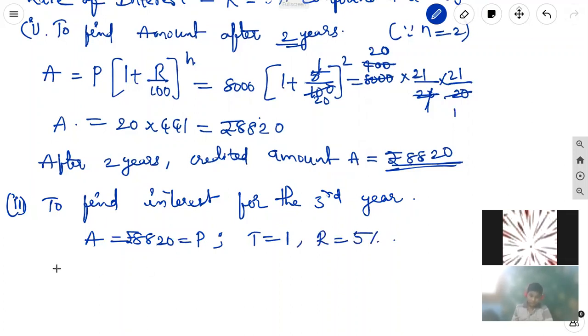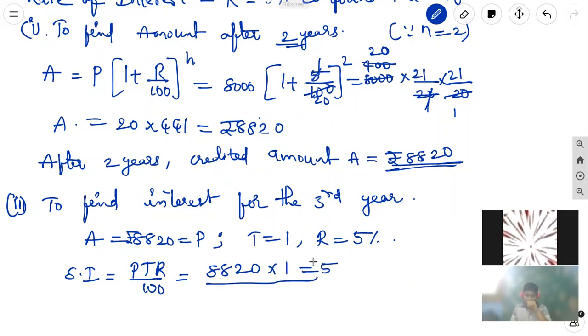is 5% only. What is the simple interest formula? That is PTR by 100. It is equal to P is 8,820, time period is 1 year, rate of interest is 5 by 100. Here 1 0 and 1 0 cancel. 5 ones are 5, 5 twos are 10, 2 ones are 2, 2 fours are 8, 2 fours are 8, 2 ones are 2. It is equal to 441 rupees, which is the simple interest. That is nothing but the interest for the third year. Okay.